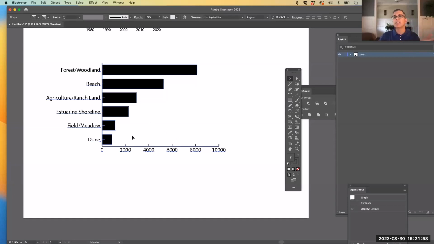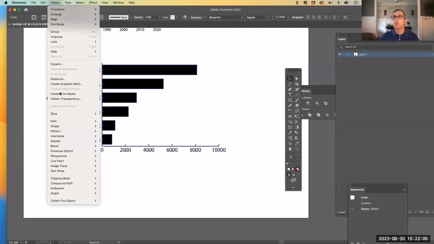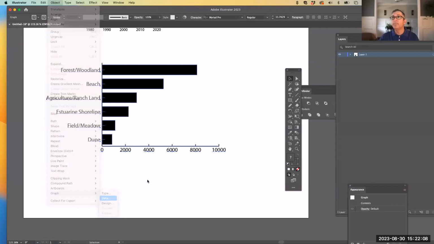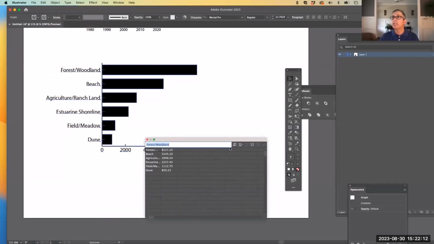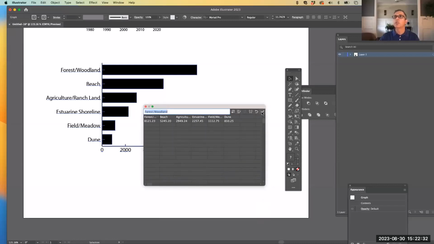The reason for that is that the way the information has been input into the chart is in the wrong format. So I'm going to go back to Object, Graph, and Data. Right here on the upper right side, there's a series of buttons. The second one over is called Transpose Row/Column. What that does is, instead of having the numbers going downwards, they go across. So I'm going to hit that, and now you see that the numbers go across on this Excel-looking tab. And I'm going to check mark it.